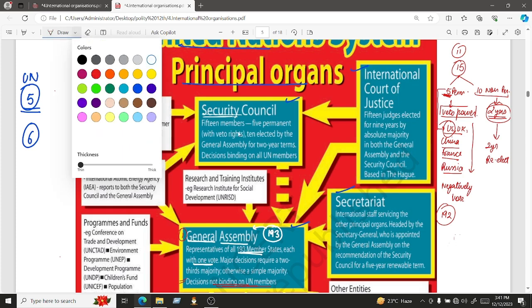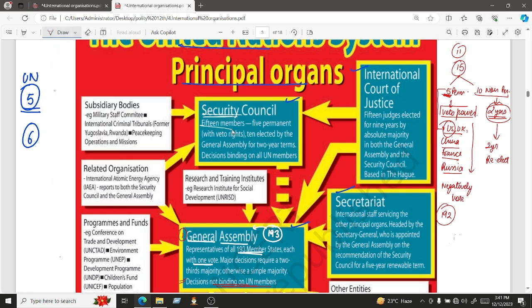Okay. So in the Security Council, we have 15 members: 5 permanent with veto rights, and 10 elected by the General Assembly for a 2 year term. This particular election that I just mentioned would be conducted by the General Assembly members, right? And the decision is binding on all the UN members.